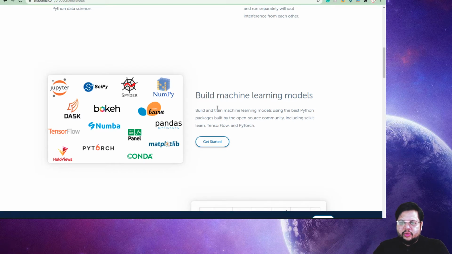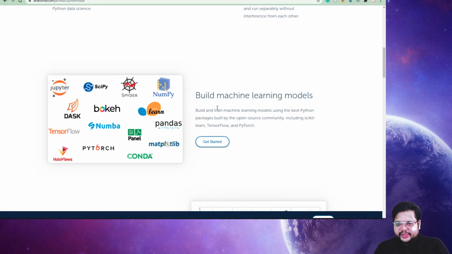So if you go with Anaconda, all such libraries which you are going to use throughout this course will already be downloaded and pre-configured in your system. So you can just download, install, and start working. You don't need to download a separate package.